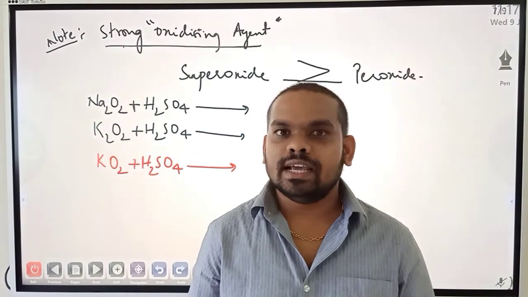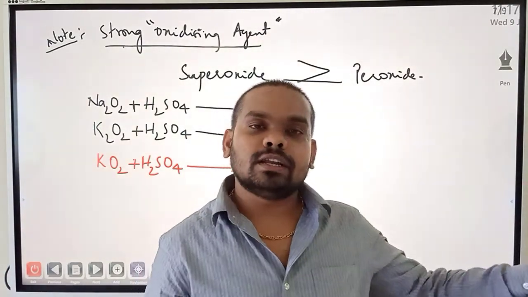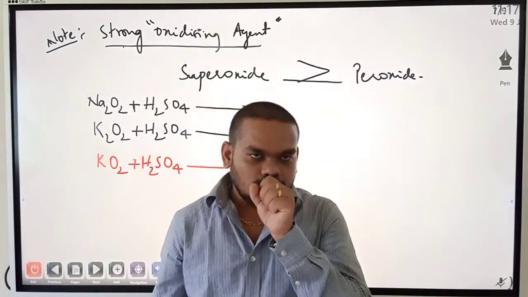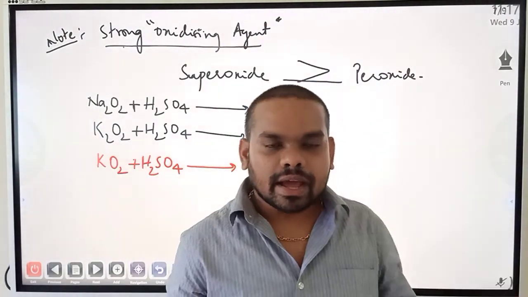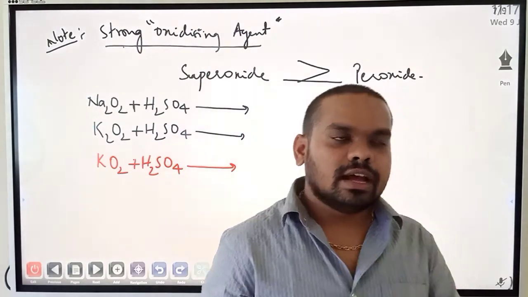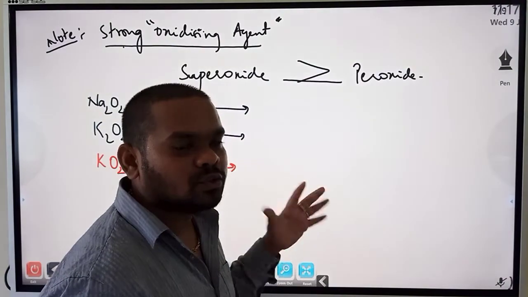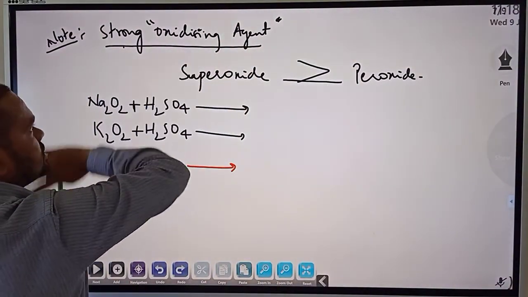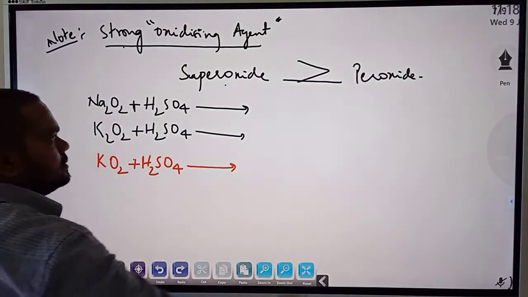The oxidizing agent itself undergoes reduction but helps in oxidation. In the same way, a reducing agent helps in reduction and itself undergoes oxidation. So remember this phrase. Again we will discuss it when it comes in organic and some of the inorganic parts also. Right now, regarding oxidizing nature, the strong oxidizing agent is superoxide, which is stronger than peroxide.